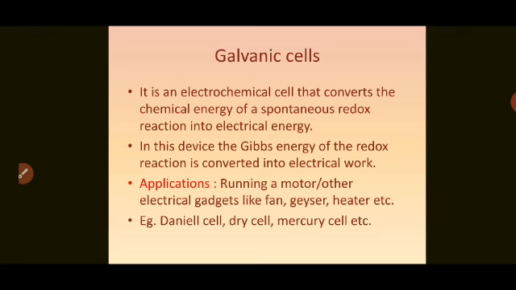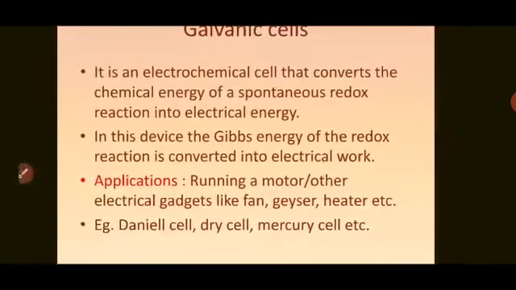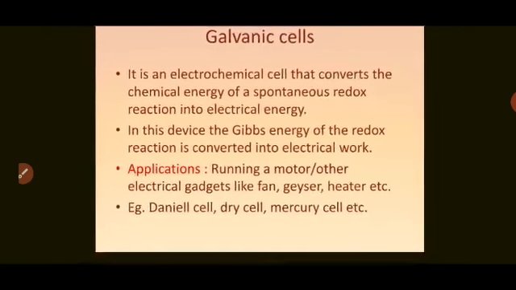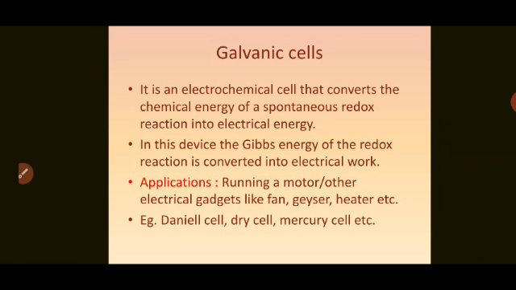So, where is it applied? Running a motor or other electrical gadgets like fan, geyser, heater, etc. Examples are the Daniell cell, dry cell or mercury cell. Dry cell, I think you understood, is the cell which we use in a torch or in clocks.